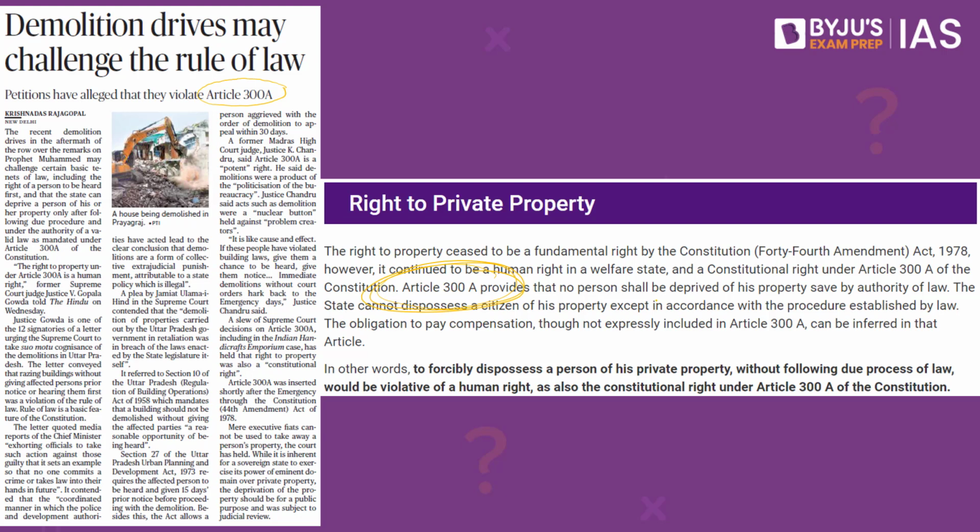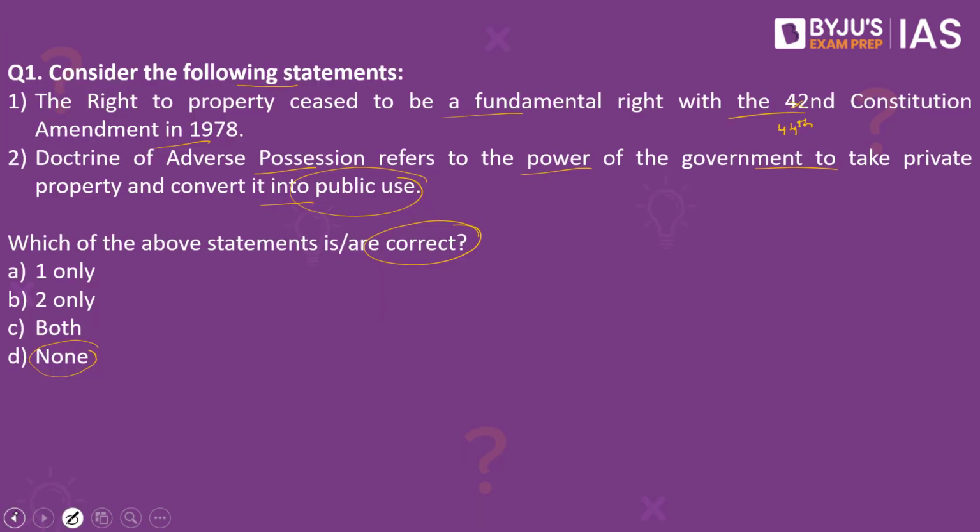Now if you look into Article 300A of the Indian Constitution, it says no person shall be deprived of the property save by the authority of law. This means that every person has the right to possess a property. However, the government also has the right to take away this property. This particular principle, where the government has the legitimate right to take the property of an individual, is what is called the doctrine of eminent domain. So remember, it is not the doctrine of adverse possession, but instead it is the doctrine of eminent domain.